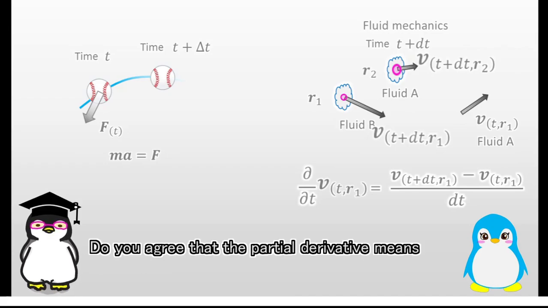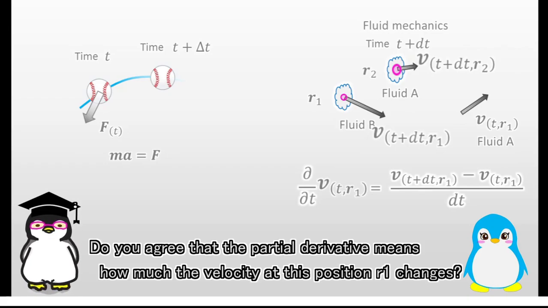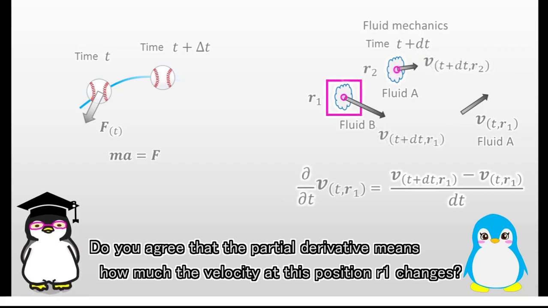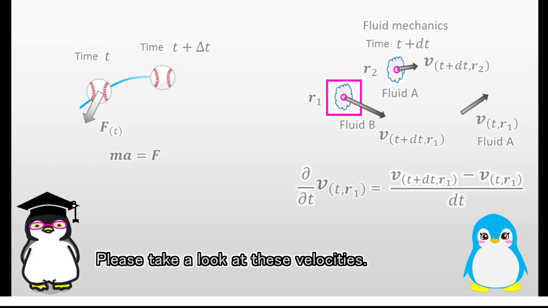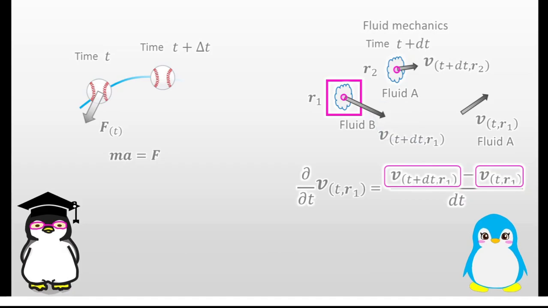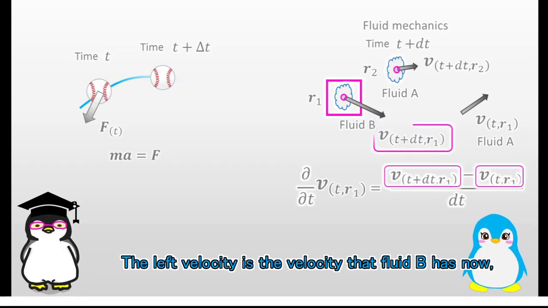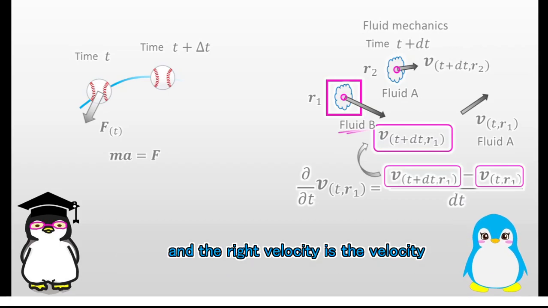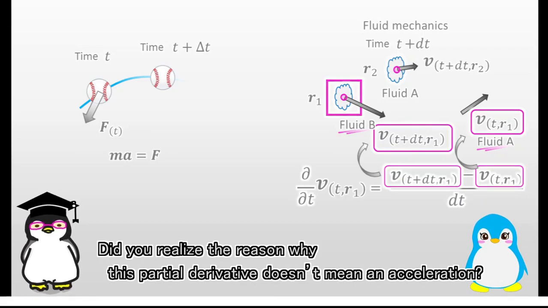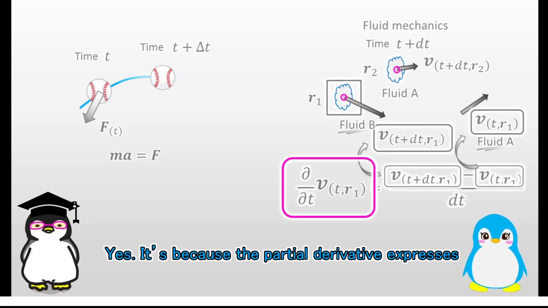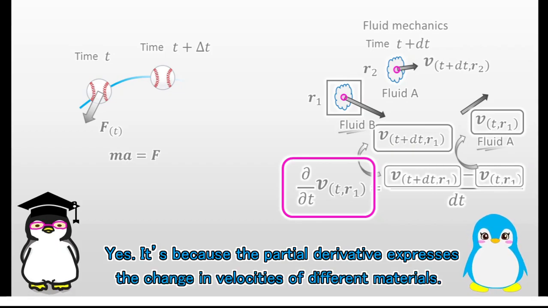Thank you. Do you agree that the partial derivative means how much the velocity at this position r1 changes? Really? Why can you say so? Please take a look at these velocities. The left velocity is the velocity that fluid B has now. And the right velocity is the velocity that fluid A had a while ago at the position r1. Did you realize the reason why this partial derivative doesn't mean an acceleration? Yes. It's because the partial derivative expresses the change in velocities of different materials.